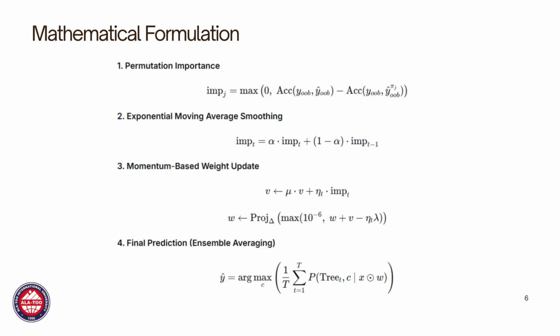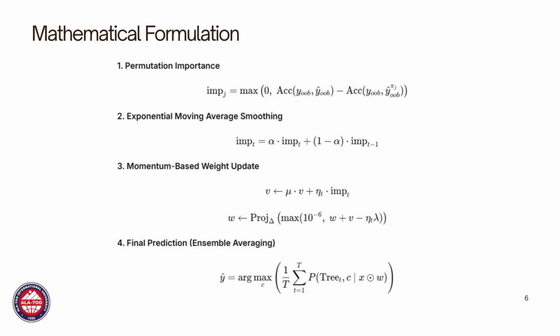Formula 4. Final prediction. For a new input, we multiply it by the learned weights, then pass it through all 800 trees. Each tree gives us a probability for each class. We average these probabilities and choose the class with the highest average. The key parameters we used are alpha equals 0.3 for smoothing, mu equals 0.95 for momentum, lambda equals 0.002 for regularization, and t equals 800 trees.